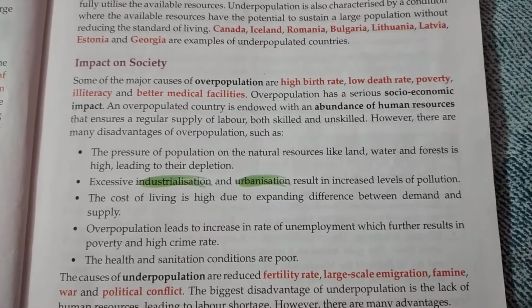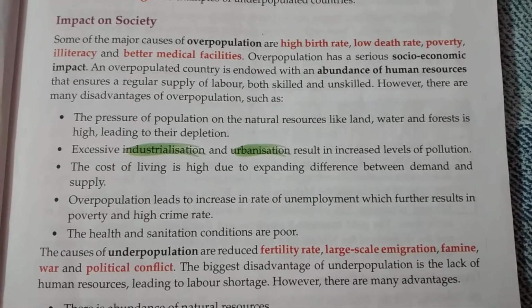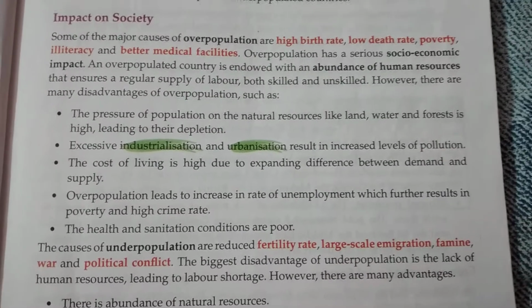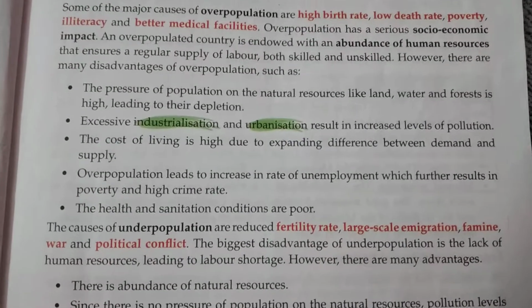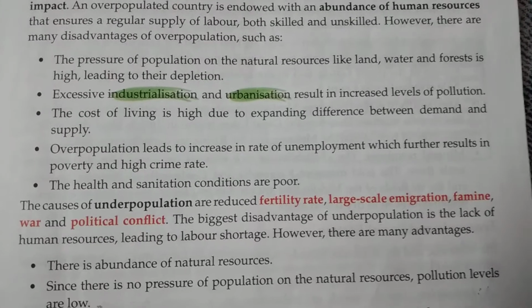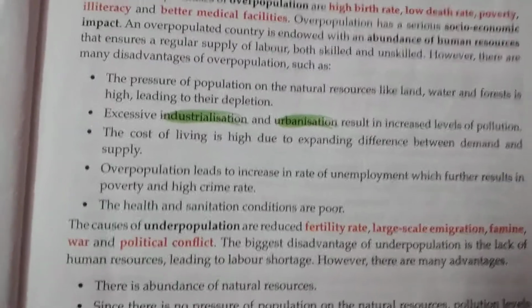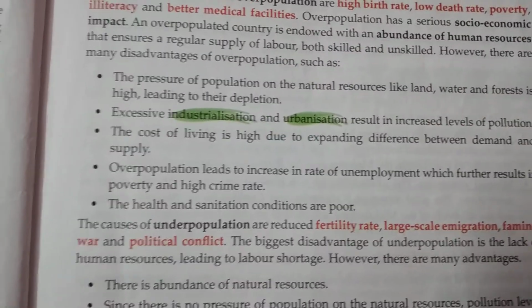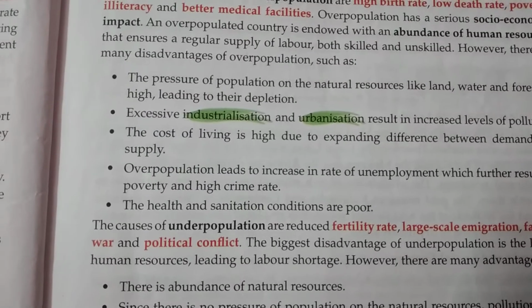So for this reason, the population remains high. And overpopulation has got mostly negative impact. Let's see what those are. The pressure of population on natural resources like land, water and forest is high, leading to their depletion. Obviously, one of the main reasons of deforestation is overpopulation only.